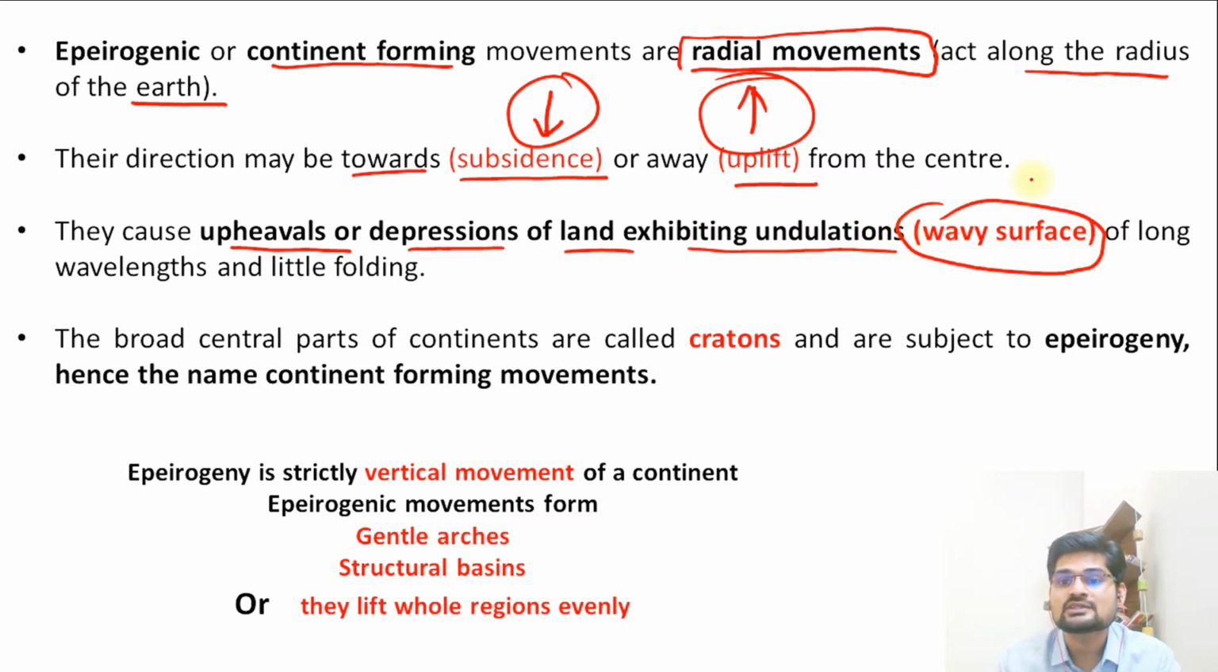So they cause upheavals or depression of land exhibiting undulations. What we see is undulation. So that is what we see, a wavy surface. So wavy surface basically means up movement and down movement. That is what happens, a vertical movement.